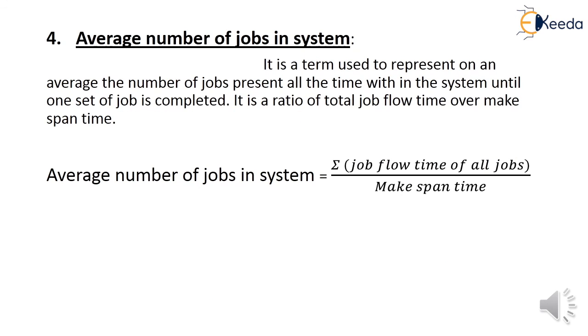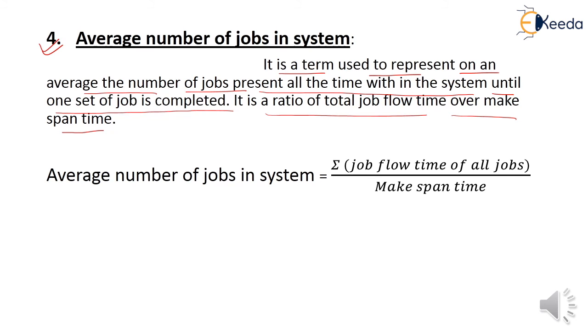The next terminology is the average number of jobs in the system. It is a term used to represent the average number of jobs present at all times within the system until the one set of jobs is completed. The average number of jobs is represented as the average number of jobs present at all times within the system until the one set of jobs is completed. It is the ratio of total job flow time over the makespan time.